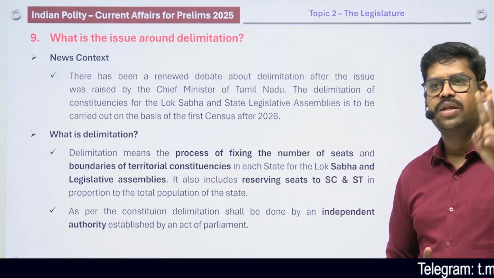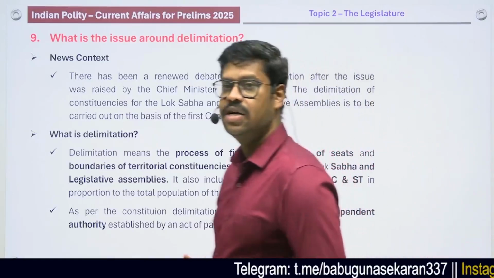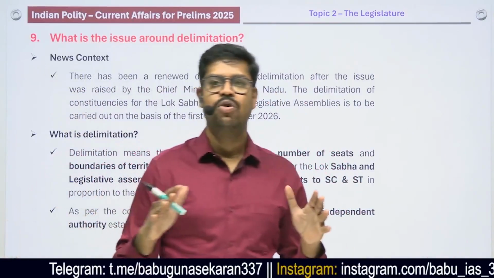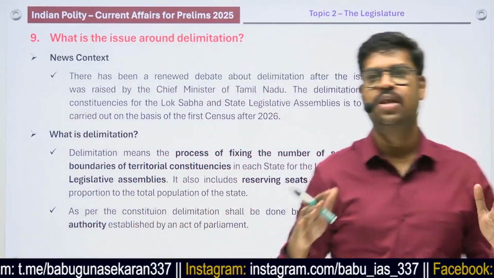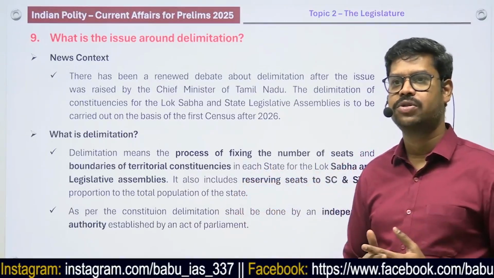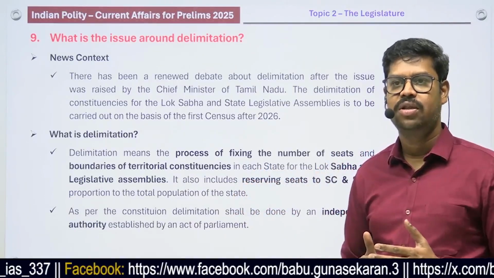It shall be done in proportion to the population of that particular community in that particular state. So all the three jobs are to be done by what is called the delimitation commission. And in general, all these things are to be done in proportion to population. Now, who shall do all those things? Who shall be entrusted with this responsibility of carrying out all the three things?